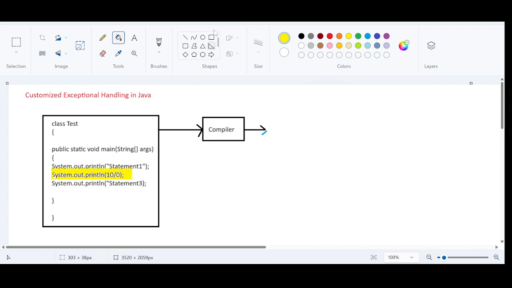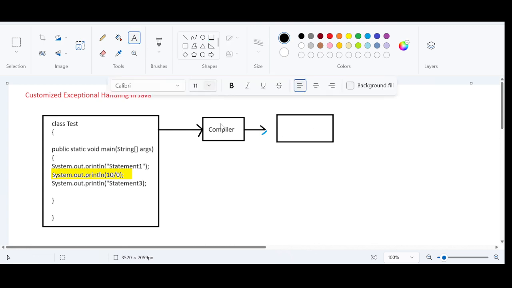So during the runtime, as soon as the .class file is fed into the JVM, so this is the JVM. JVM is nothing but Java Virtual Machine, which is responsible to execute the code. So this is Test.java.